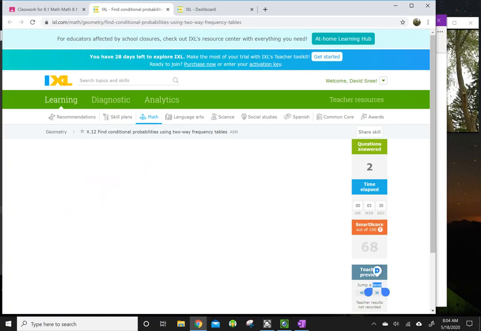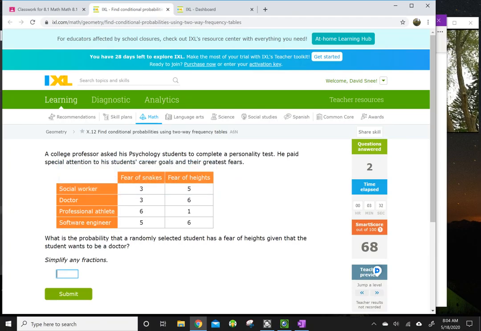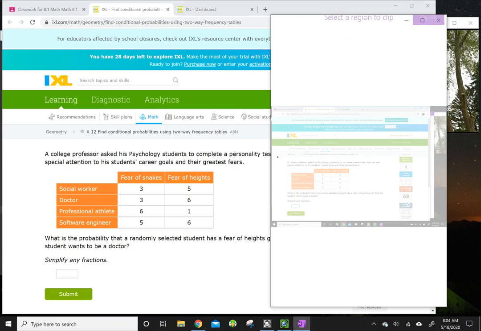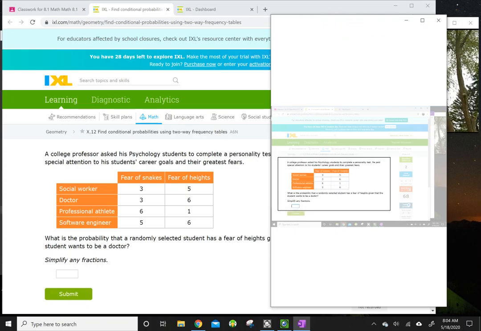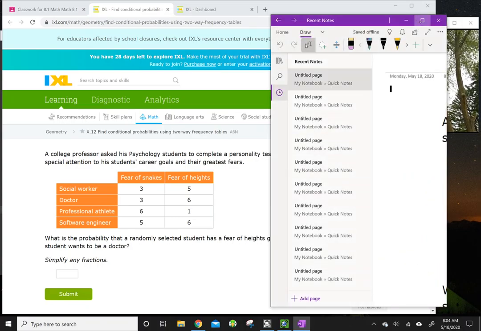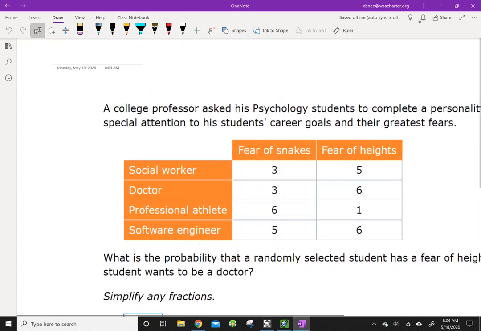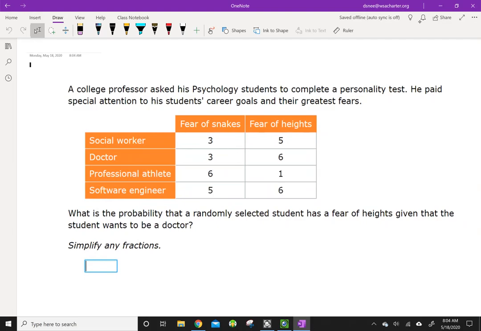All right, there we go. We're going to try a couple more of these together. Let's jump another level. We're up to Smart Score 68. And remember, stop the video anytime and solve these problems on your own. A college professor asked his psychology students to complete a personality test. He paid special attention to students' career goals and their greatest fears.